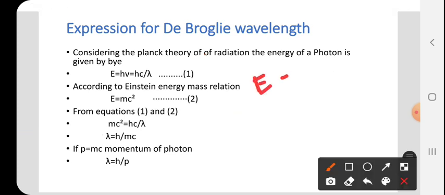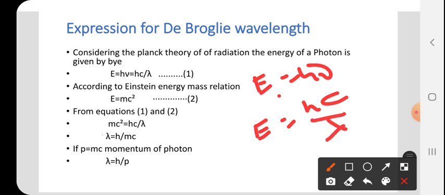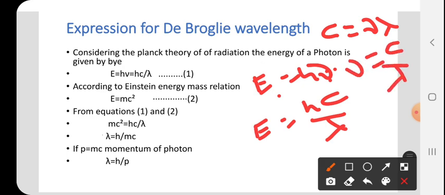This E is equal to h nu is also written as E is equal to hc by lambda, because c is equal to nu lambda, the relation between velocity, wavelength and frequency. From this, frequency can be written as c by lambda. Substituting c by lambda in place of nu, we get hc by lambda. So E is equal to hc by lambda. It has come like this.